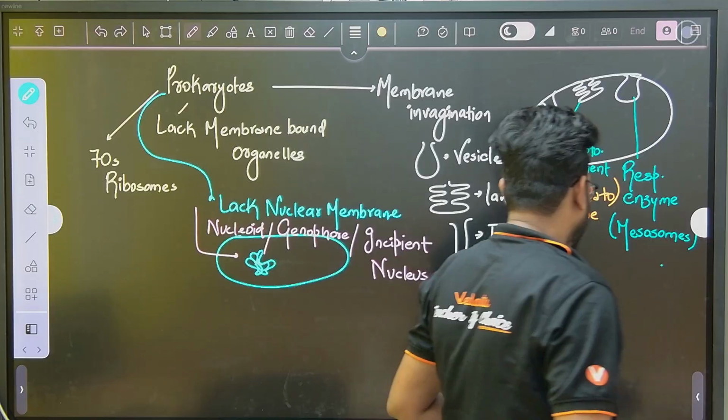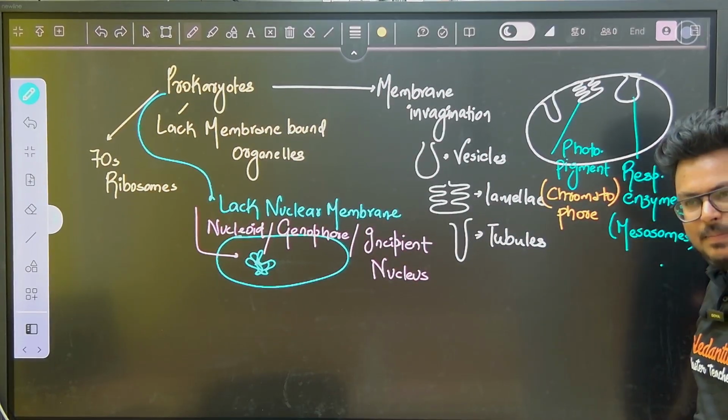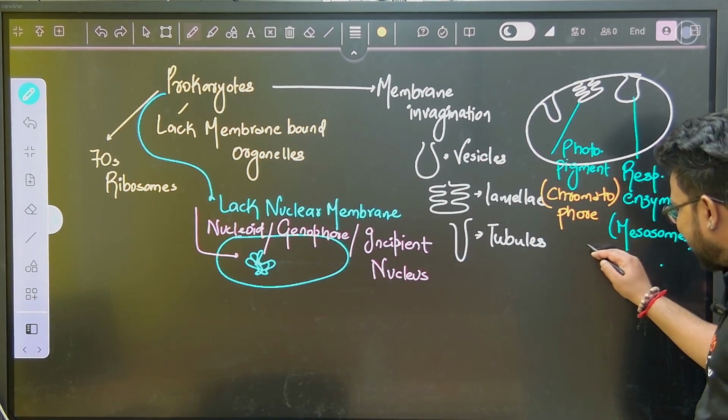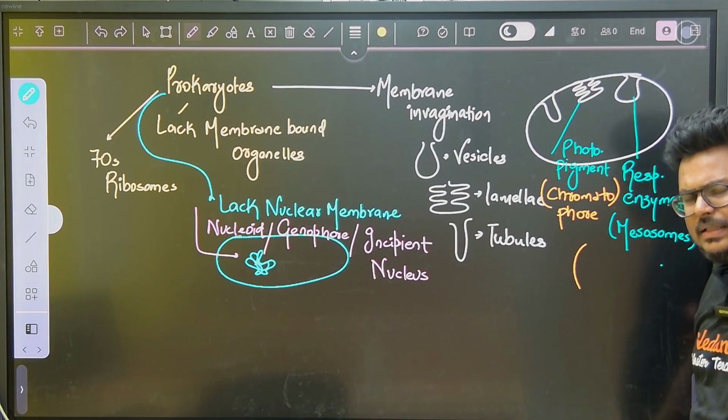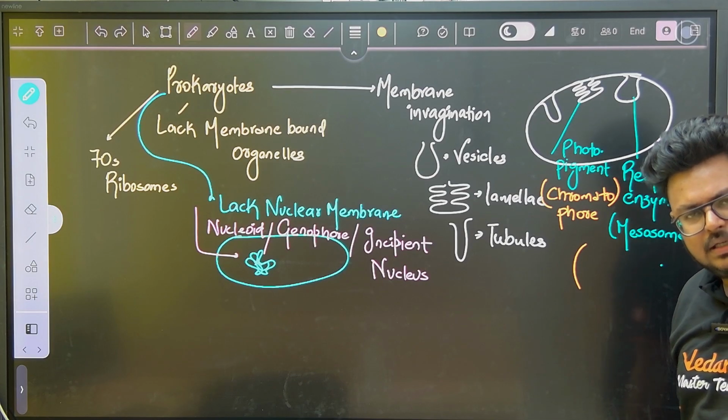Mesosomes, like we said, have respiratory enzymes, so they participate in respiration. In a way we can say it is the prokaryotic mitochondria.